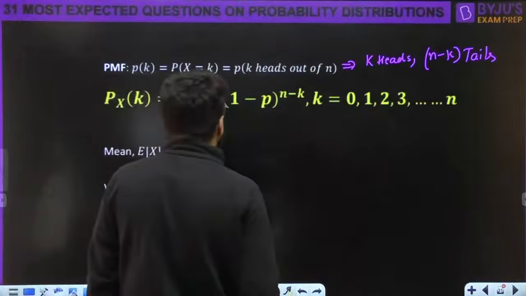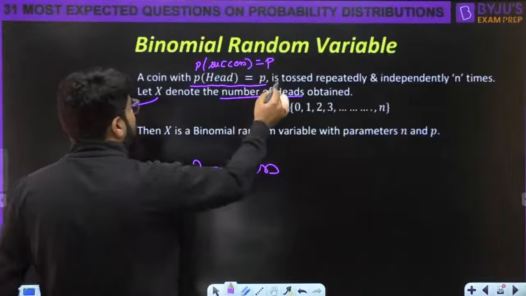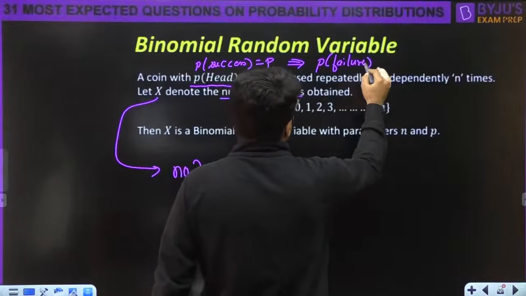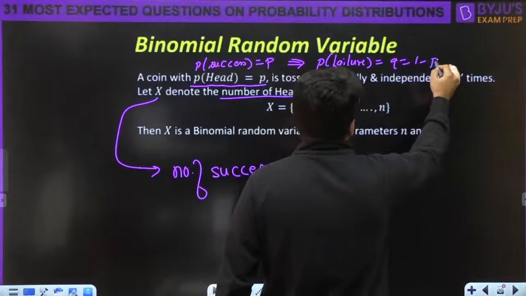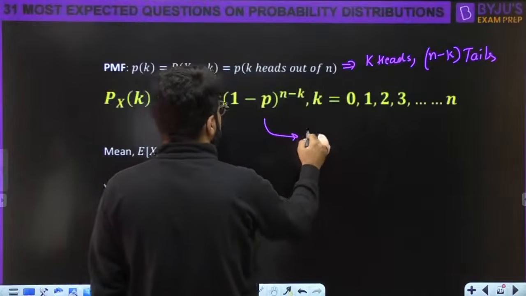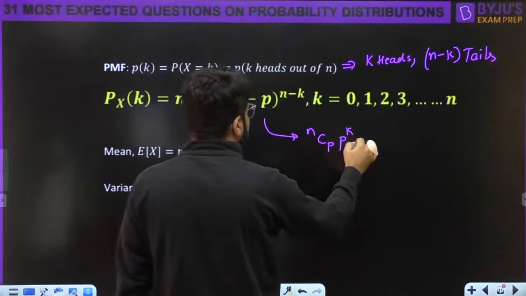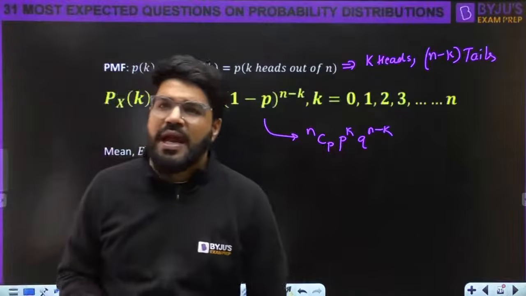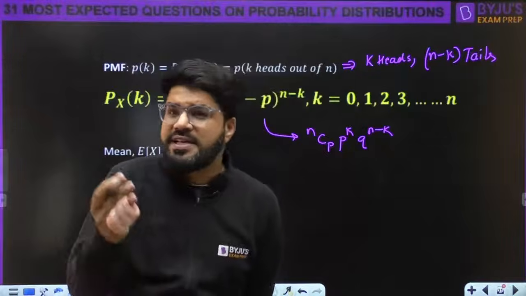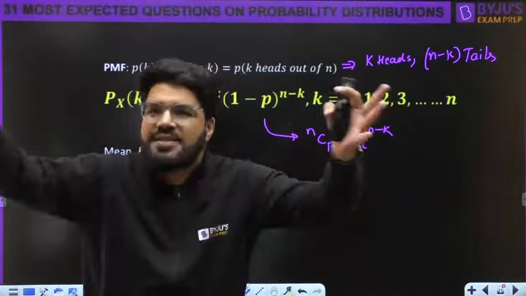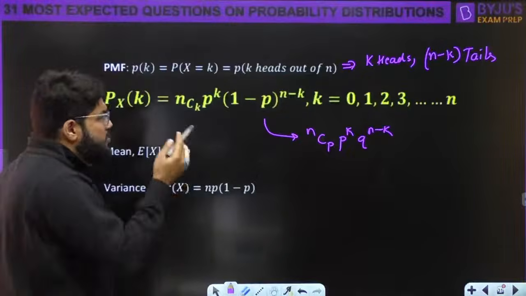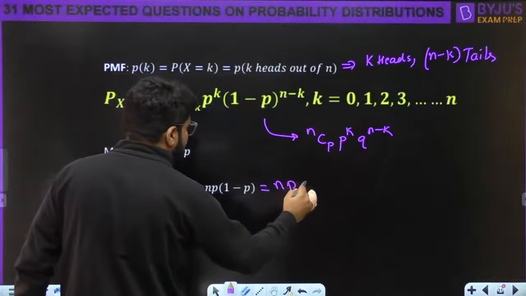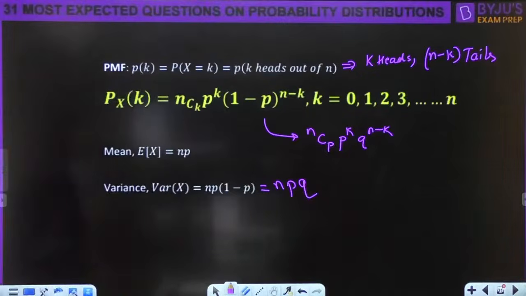Commonly, 1 minus p is also written as q: p is the probability of success, so we also write down the probability of failure q, which is 1 minus p. So this equation is also written as nCk p power k q power n minus k, which is the general term of a binomial distribution, of binomial expansion. That is why this distribution is known as binomial, and the mean is np and the variance is given by npq.